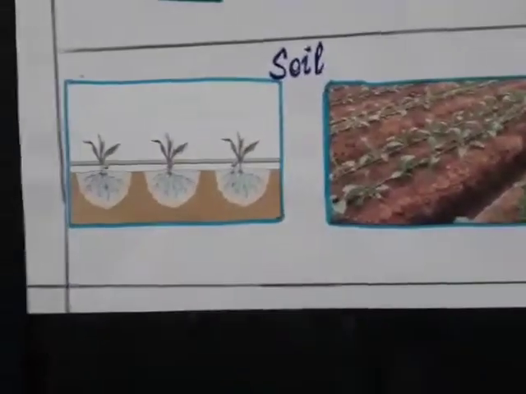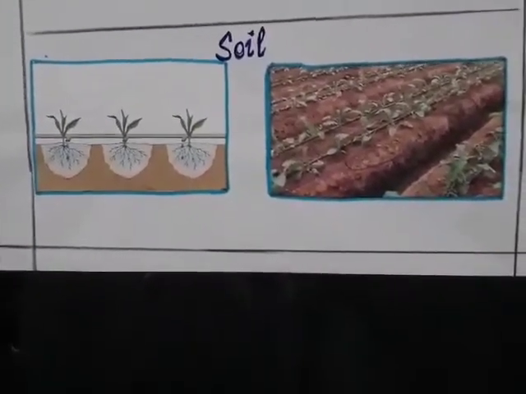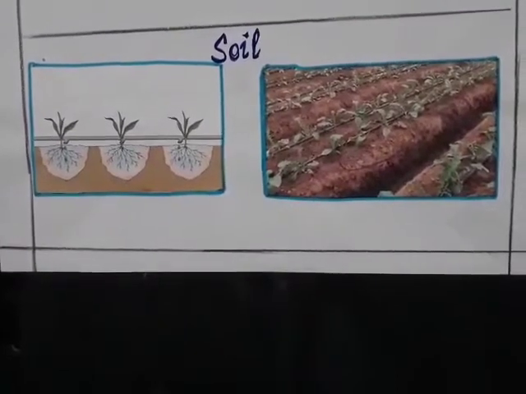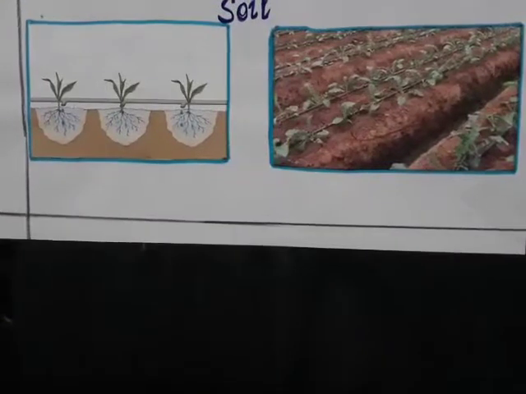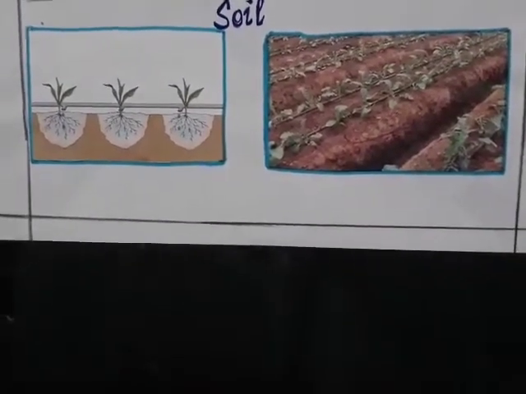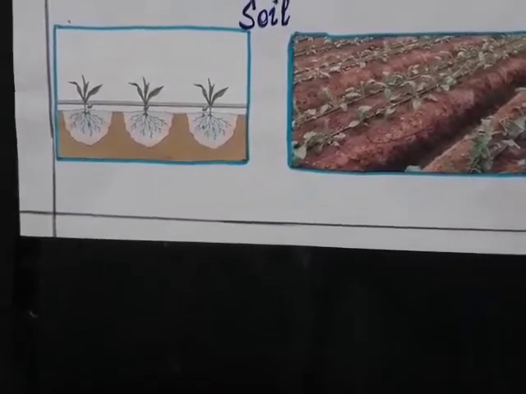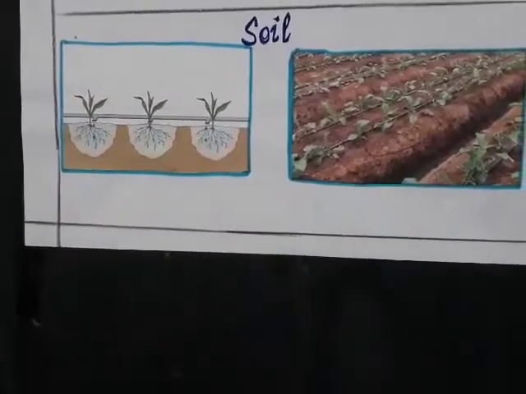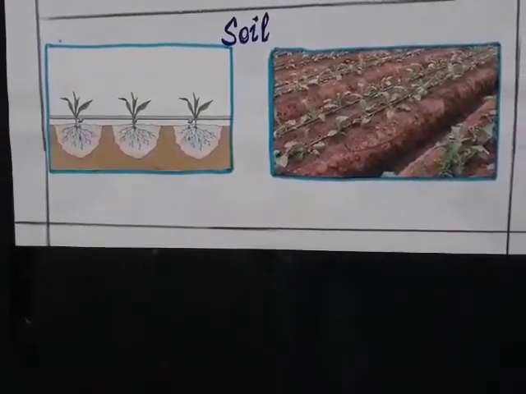From soil only we will get our food. If soil is not there, then plants are not there. If plants are not there, then our food is not there. Therefore, you should understand the importance of soil. It is a place of living, not only for food; it gives shelter to a wide variety of organisms like earthworms, crabs, insects and microorganisms.